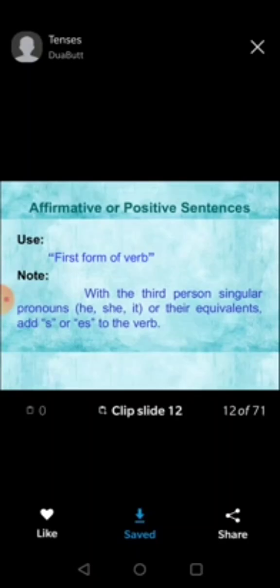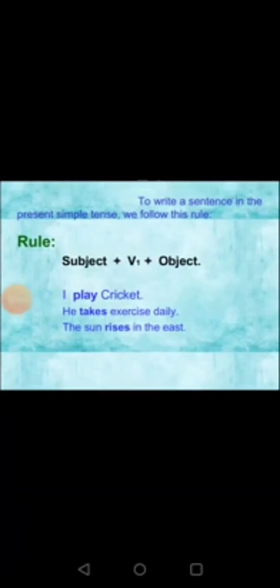With third person singular pronoun he, she, it, we use first form of the verb plus s or es. With first person and second person I, we, you, we use first form of the verb. With he, she, it and singular, we use first form of the verb plus s or es. I play, he plays. Okay, so what is the rule of present tense? Subject plus V1. V1 means first form of the verb plus object.